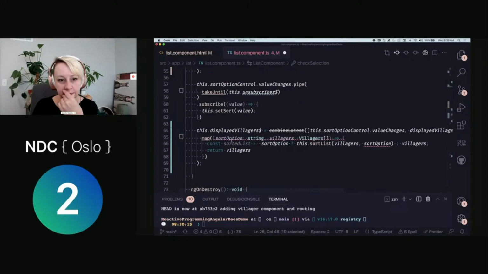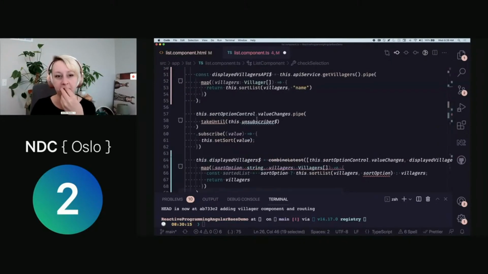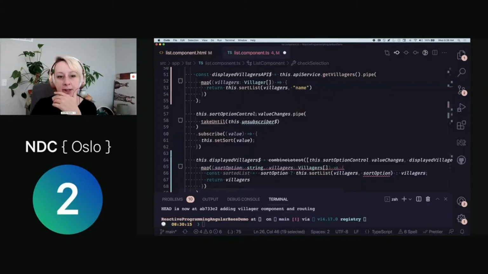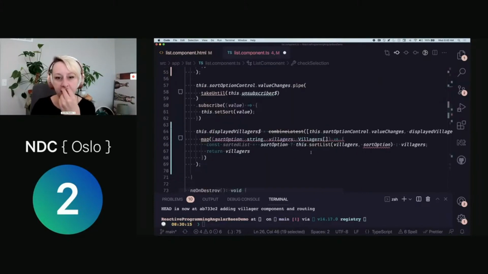Not sure why it's yelling at me. Oh, okay, never mind. I just trolled myself. Sort option does not have a value yet because it has not emitted anything at this point, and so I've got some goofiness going on there.